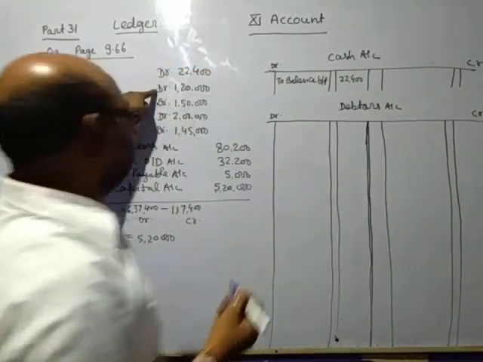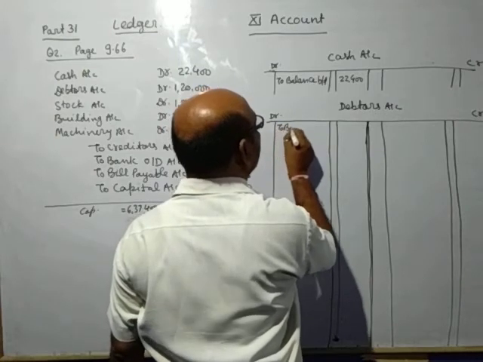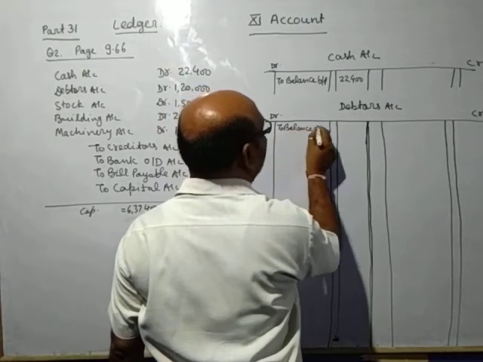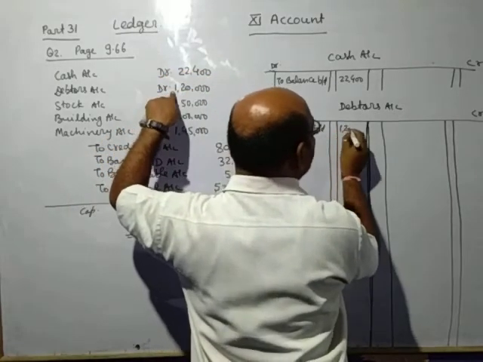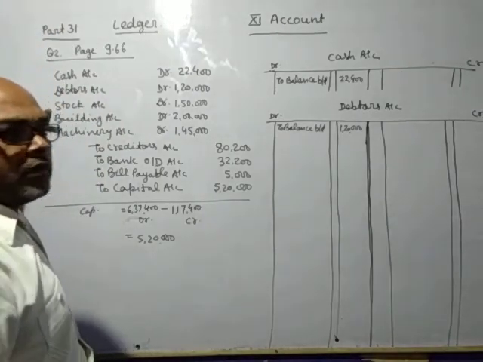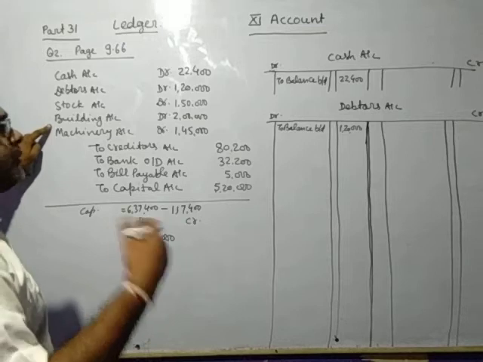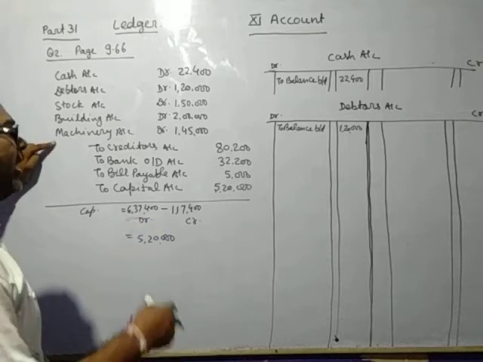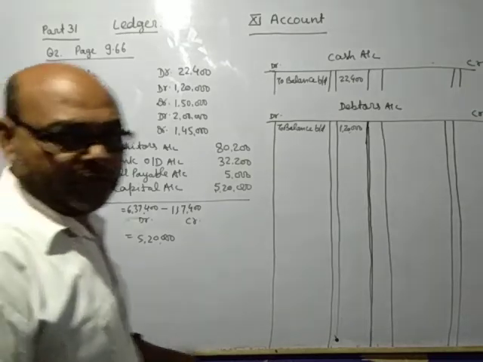Debtor is a debit, so on the debit side you will write to balance b/d and the amount of debtors, 1,20,000. Same you will write in the stock account, to balance b/d 1,50,000, building account to balance b/d 2 lakhs, machinery account to balance b/d 1,45,000. So same you will write.